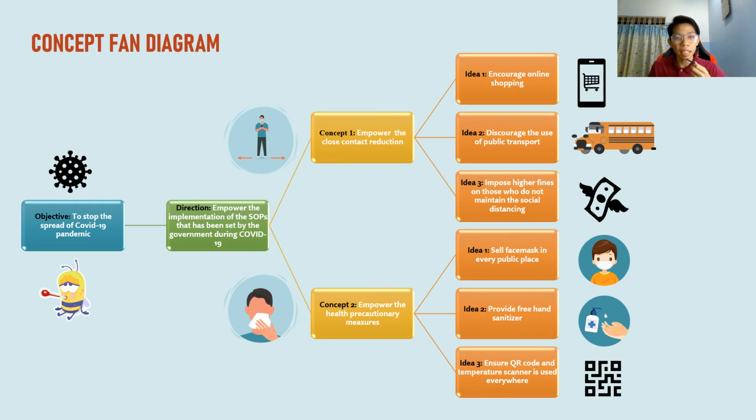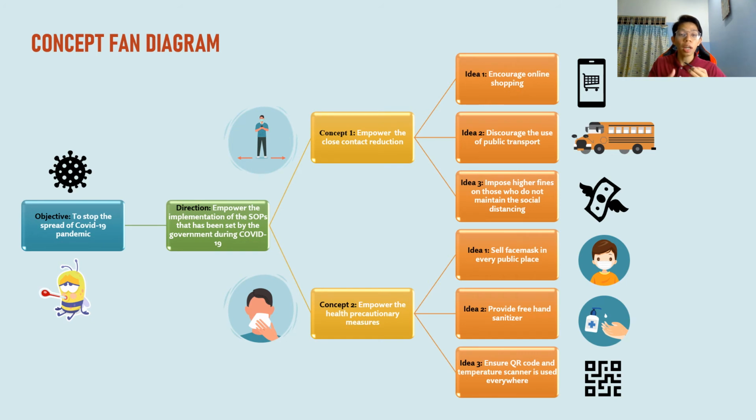Alright, the third idea is to ensure QR code and temperature scanning is used everywhere. The World Health Organization (WHO) public health strategy in managing any outbreak is trace, test and isolate. Therefore, there is a need to continue with the QR code like MySejahtera, scanning every time people enter businesses or public premises. And it is very important because it is used for the contact tracing network, and it helps in narrowing down the cohort that needs to be tested, while enabling the frontliners to estimate impending outbreaks from the density and the flow of population movement.